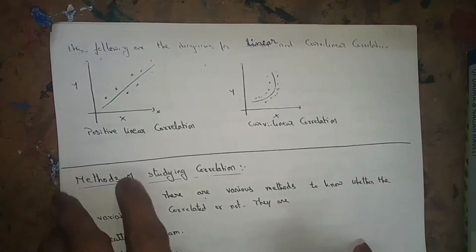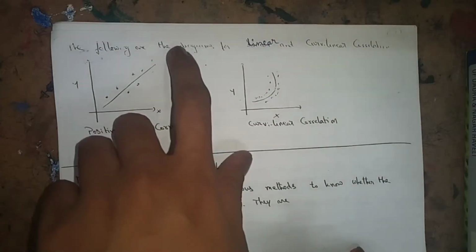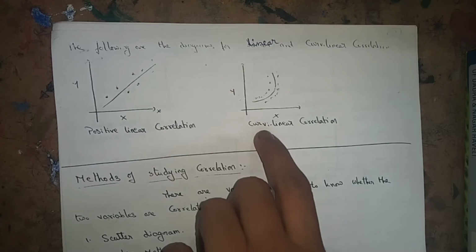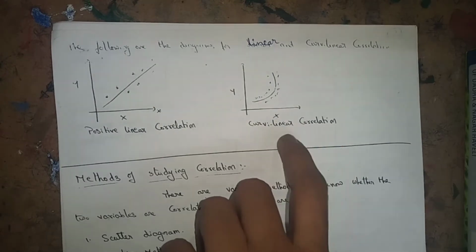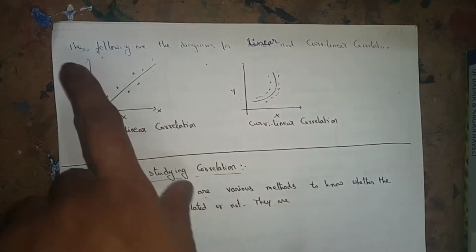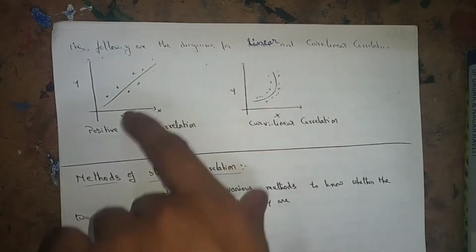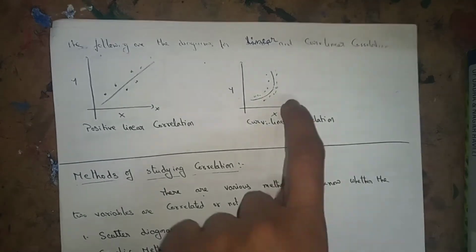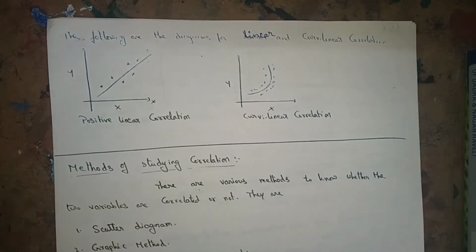The graph of a linear correlation is a straight line, like this. For the curvilinear or non-linear correlation, you will get a curve. The following are the differences between linear and non-linear or curvilinear correlation.